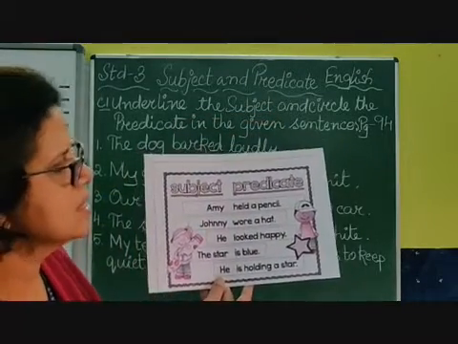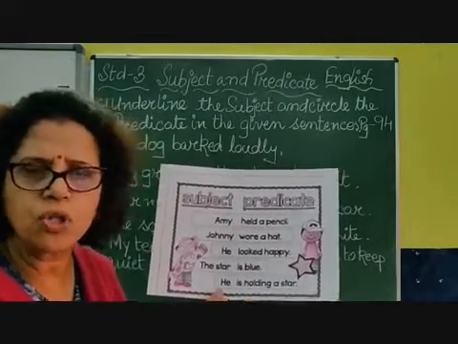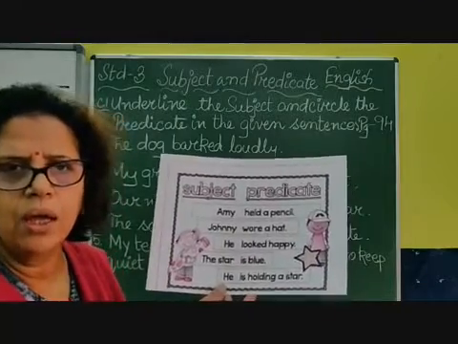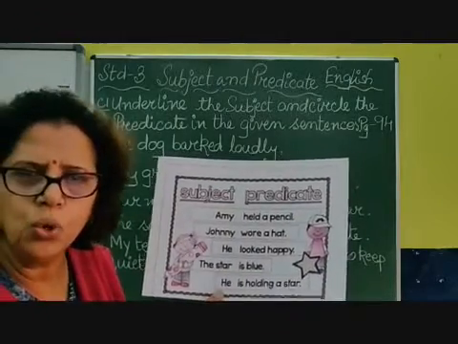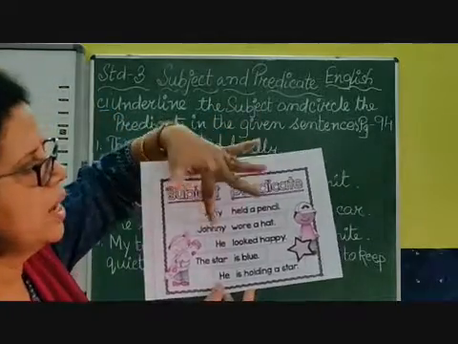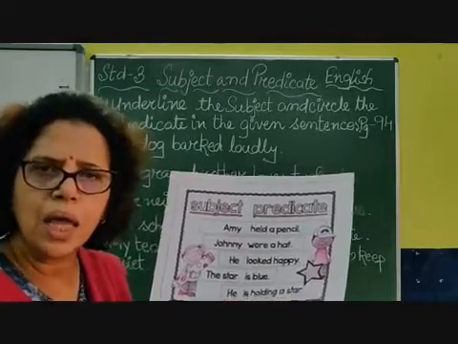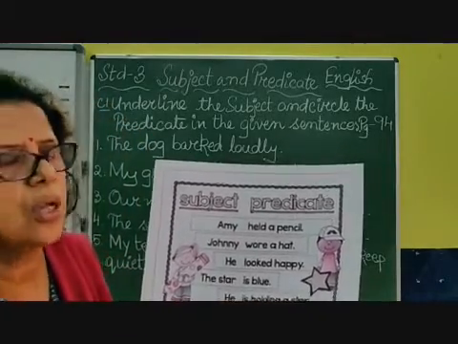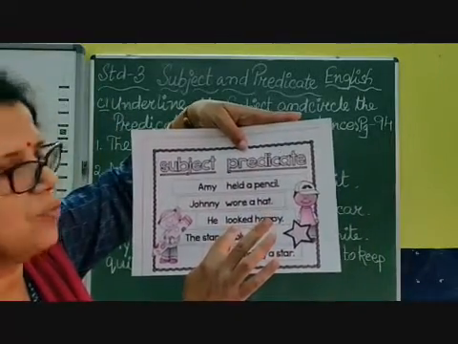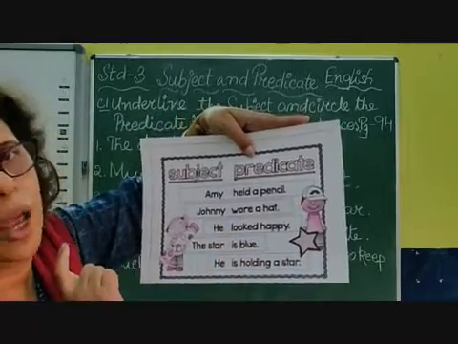Coming to the next sentence, he looked happy. Now about whom are we talking? It can be a pronoun also: he, she, it, they, we, you. Okay? You are a naughty boy. You is the subject. Are a naughty boy is the predicate. Similarly, he looked happy. We are talking about the pronoun he. And he, what happened to him? Very happy. So looked happy, as you can see, starts with a verb and is my predicate. Who looked happy? He looked happy.